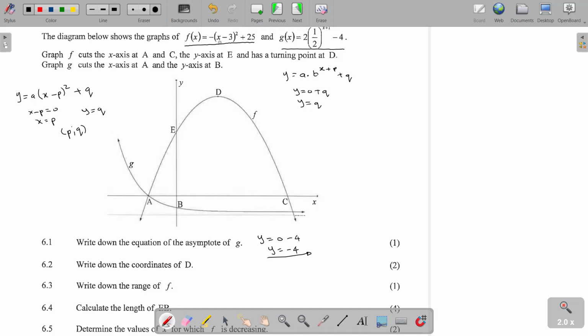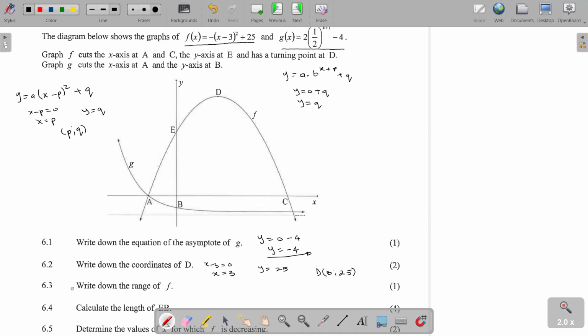So in this case, if we take this part in brackets and equate it to 0, we have x - 3 = 0, so x will be equal to 3. Then our y will be equal to 25, if we take that part with the fraction as 0. So the coordinates of D will be given by (3, 25).